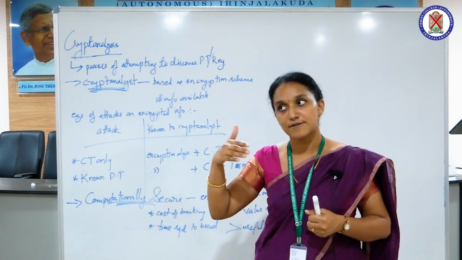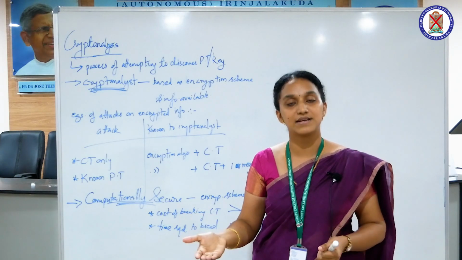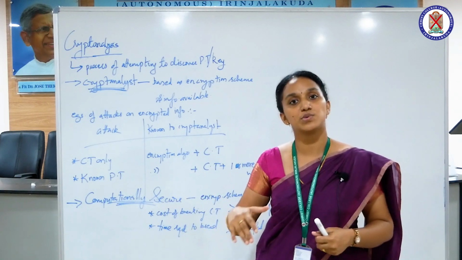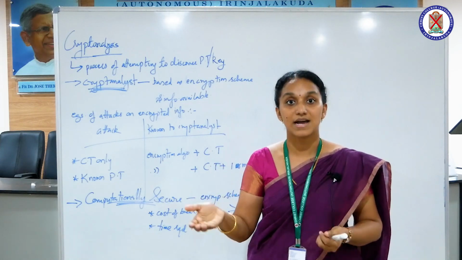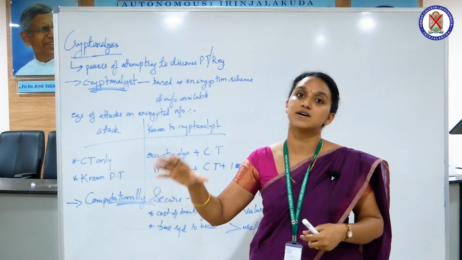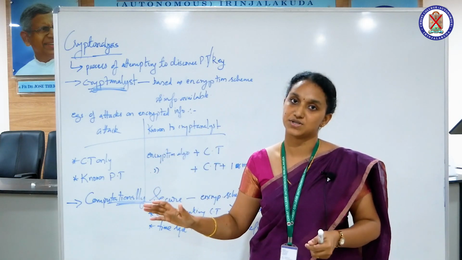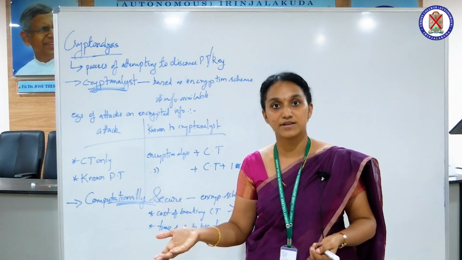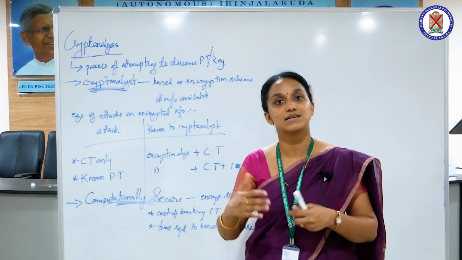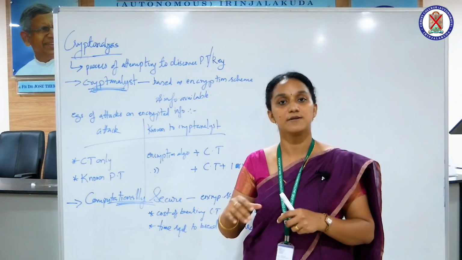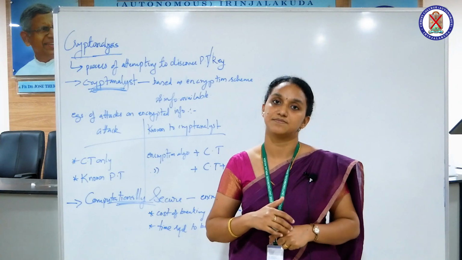So in case of computationally secure algorithms, the time required to break the code will be very high. In that case, it exceeds the useful lifetime of the encrypted information. The time taken is more, and even if he tries to crack the code, there is no use because the lifetime has ended for the corresponding encrypted information.